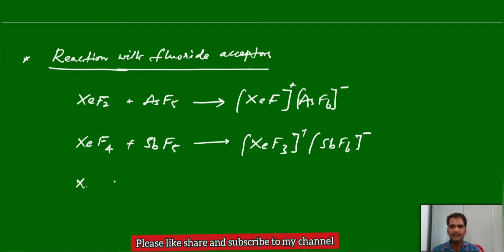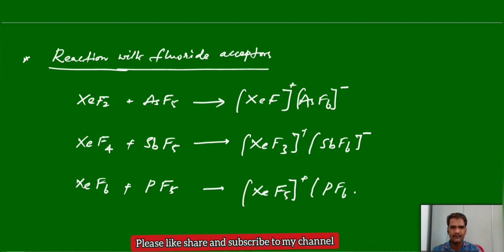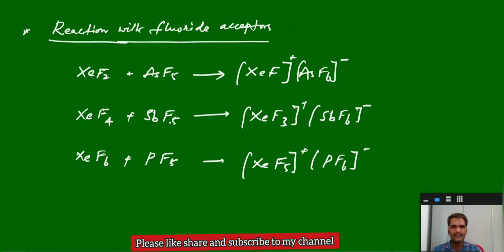Similarly, xenon hexafluoride, if we treat with phosphorus pentafluoride, it will form XeF5 plus PF6 minus. So these are the reactions with fluoride acceptors. So these are AsF5, SbF5, PF5. They are the fluoride acceptors. They can accept the fluorine from xenon fluorides.